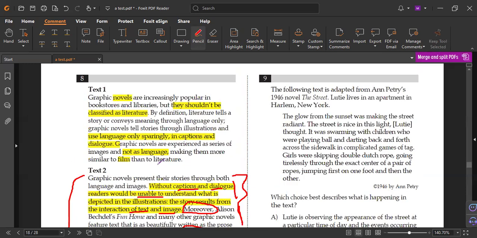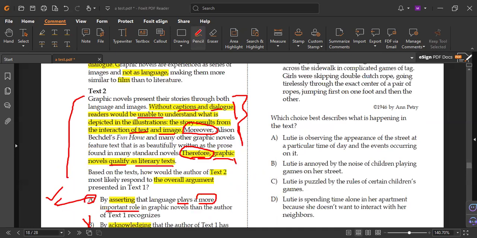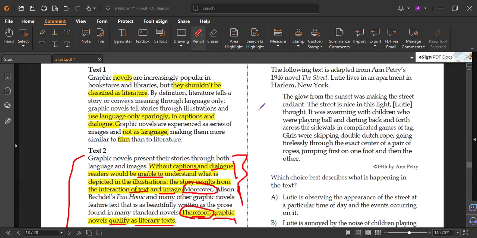For number 9, what is yours? Don't worry, this is the last question and then we'll finish. Number 9, it must be letter... What is yours? A. So letter A is correct.